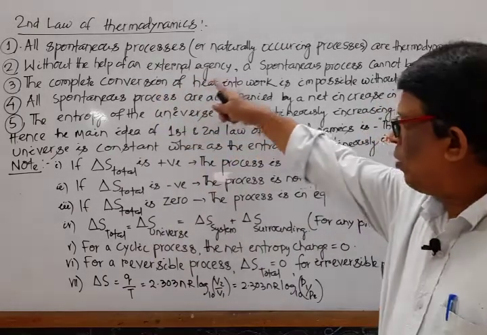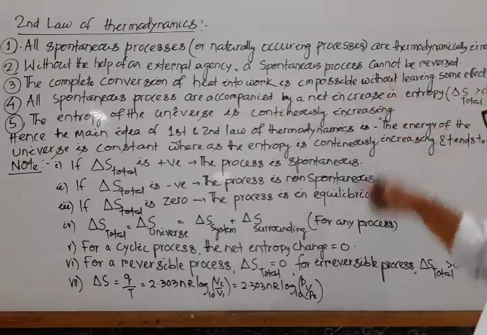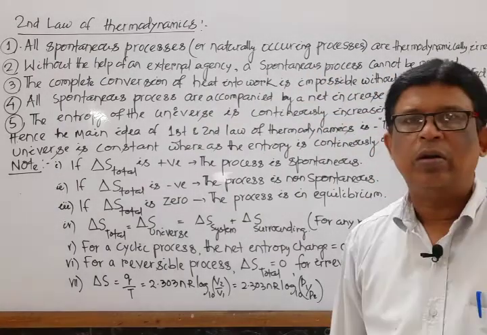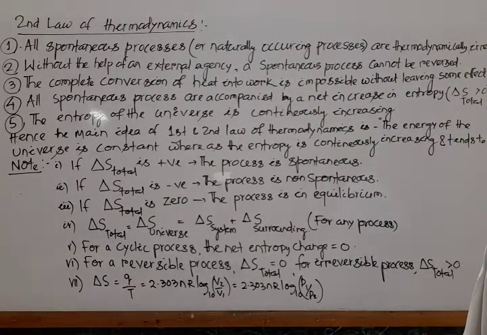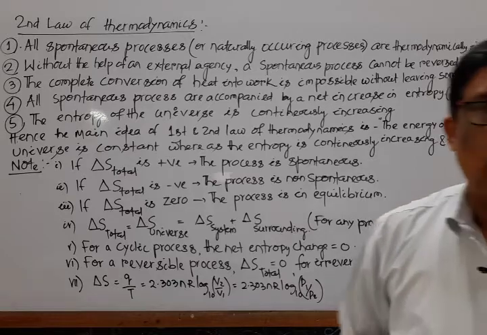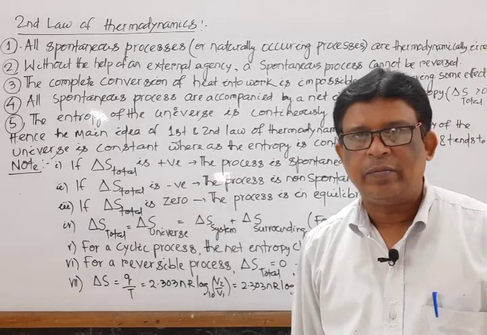Similarly, without the help of an external agency, a spontaneous process is never reversible. That means, in another way, one can also say that heat cannot flow by itself from a colder body to a hotter body.